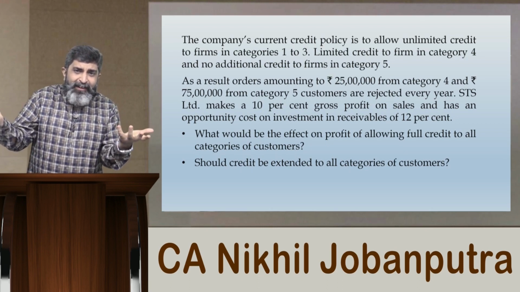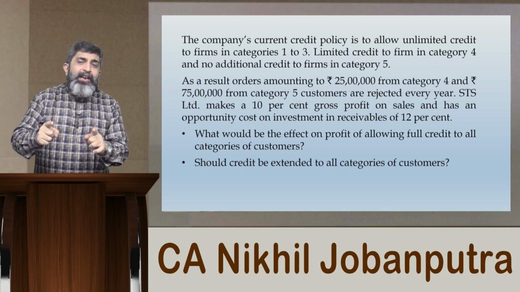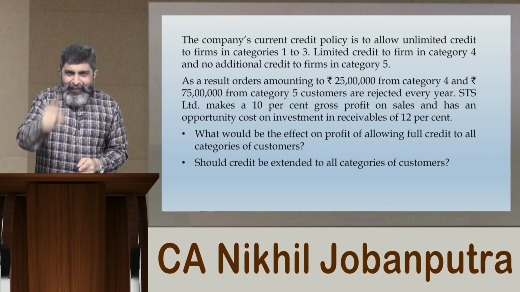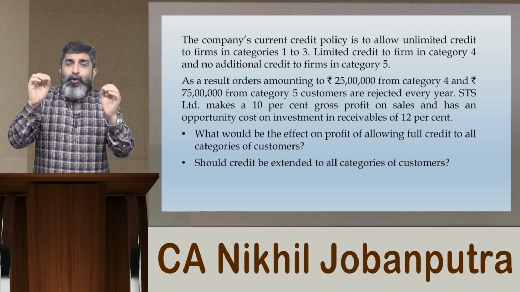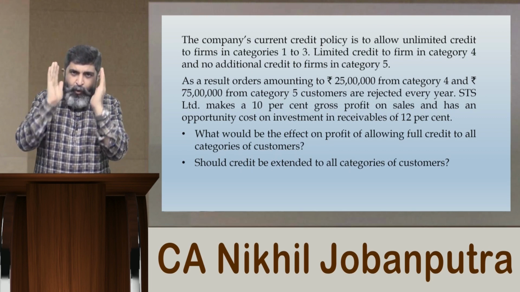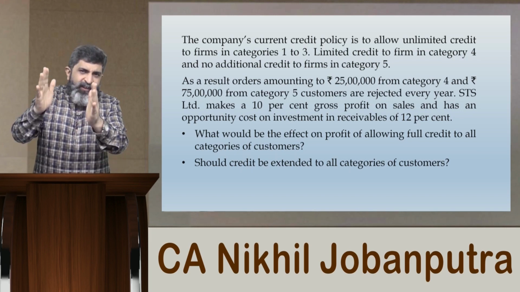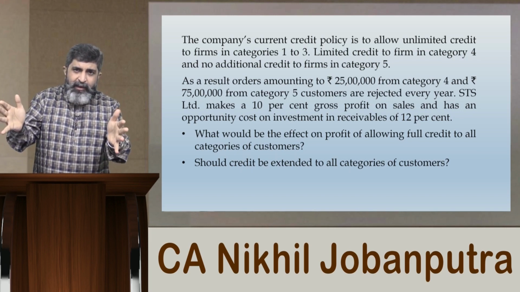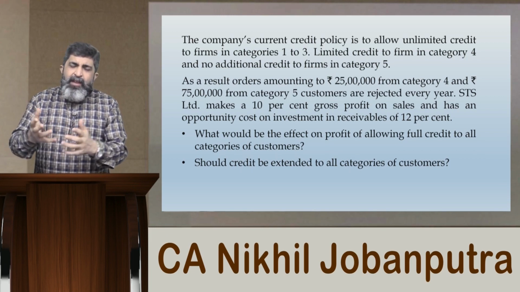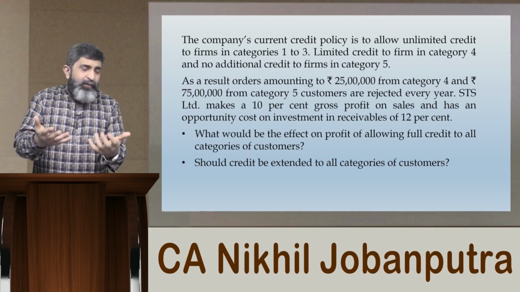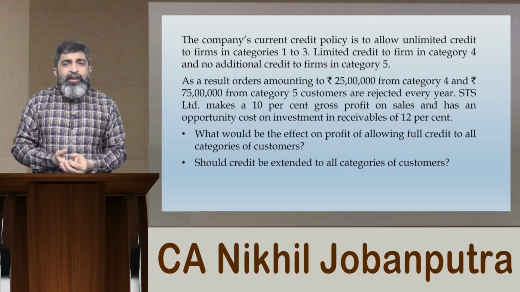We don't have to take any decision for them. We have to take a decision for category 4 and category 5 only. Therefore, your focus should be purely category 4 and category 5. So you just make a double column comparative profitability statement for category 4 and 5 and then you evaluate, and then we can conclude what the question is asking you.